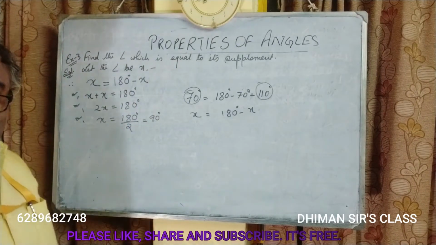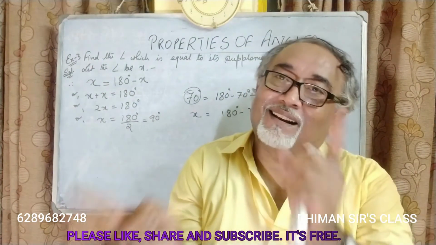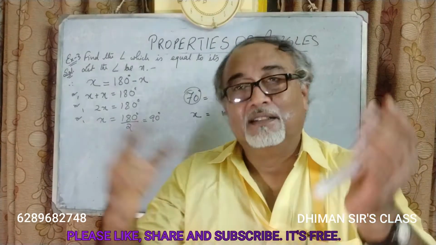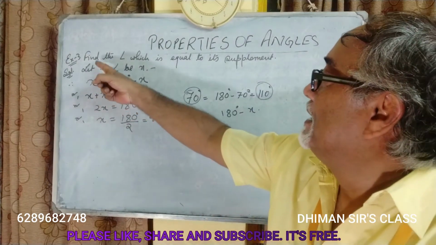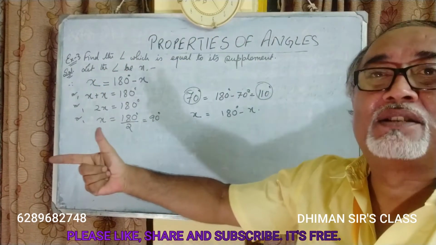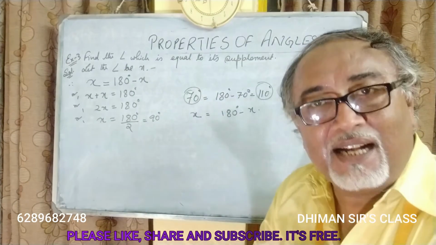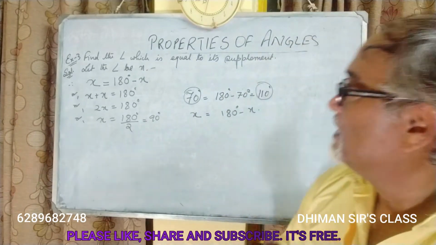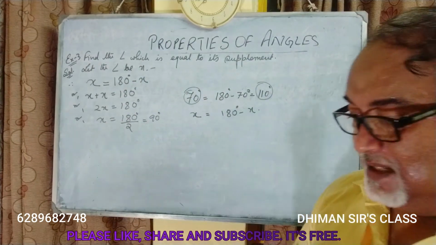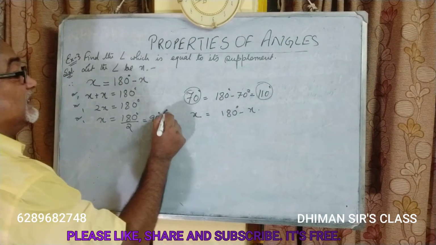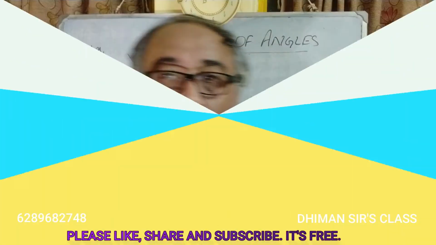So now let's move on to the example 1. There what we saw, that if two angles are right angles, then they can be supplementary. So, if one angle is 90 degrees, find the angle which is equal to its supplement. What is the supplement of 90? 90. How to get it? 180 minus 90, 90. Got it, students? So, let the angle be x. So, x value we got, and that is the answer. Okay, students? Pause it and copy it down. Let's move on to the next one.